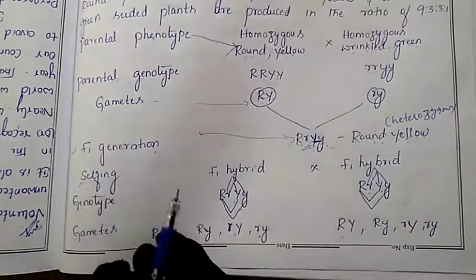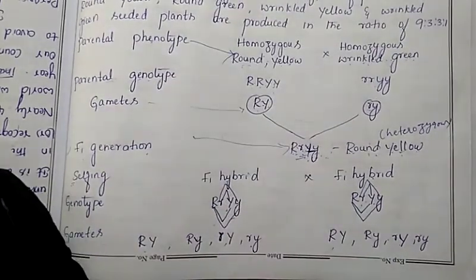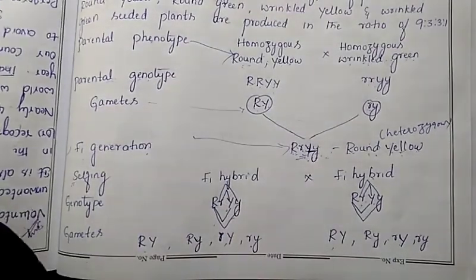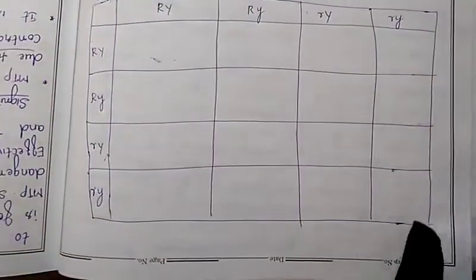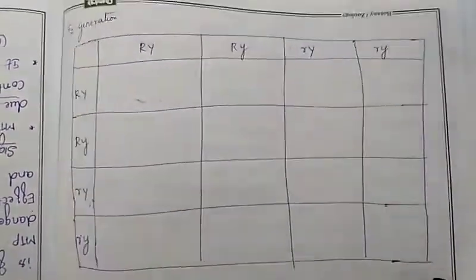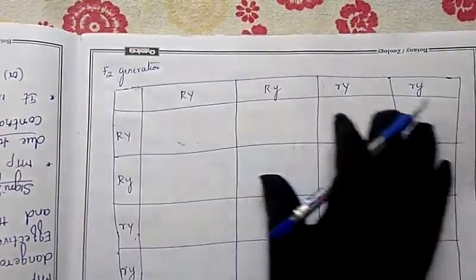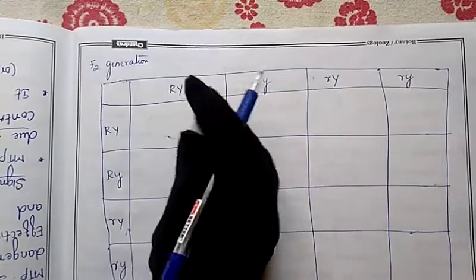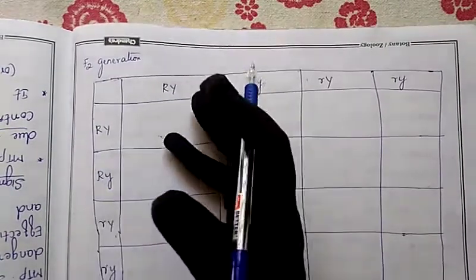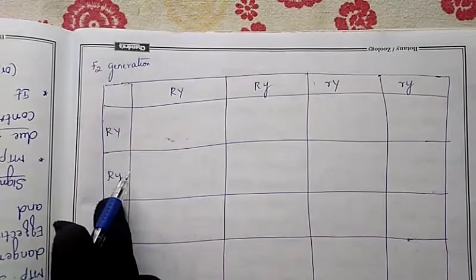Now you know very well gametes have been released. Now it is time to put them in the checkerboard. Which is the checkerboard? This is the checkerboard. So you have to write one parent here and one parent here, wherever you want. Now we'll write the alleles for this one. Both are the same only. One parent you put here, another parent you put here.